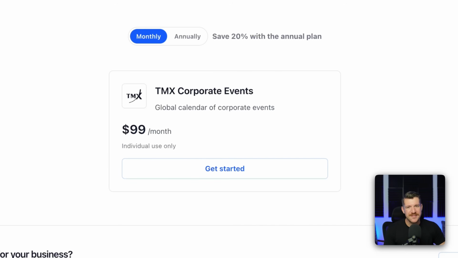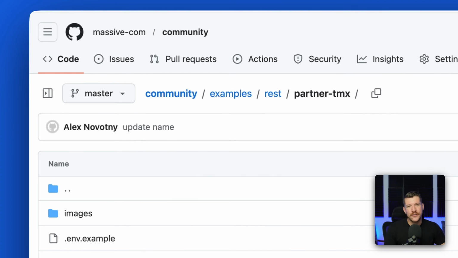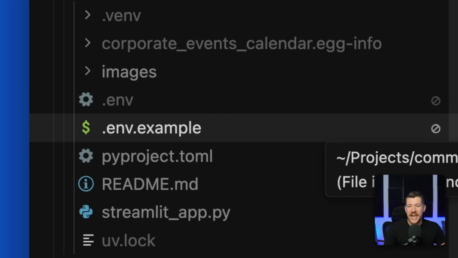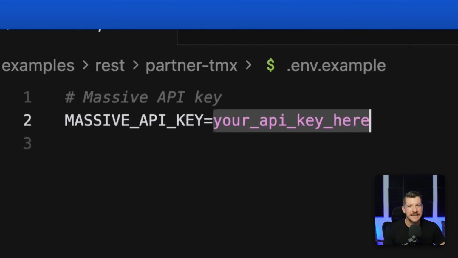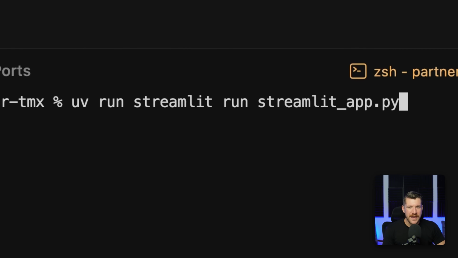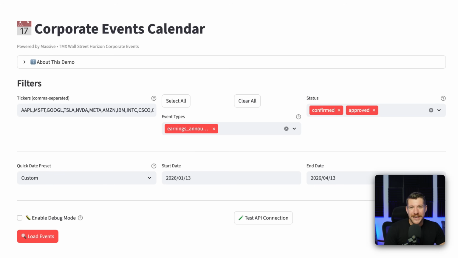It's a flexible subscription that starts at $99 a month, and to demonstrate its capabilities, I built a Streamlit calendar for you to check out. You can find the code for this demo over in Massive's community GitHub repo. I've already cloned it and opened it up in an IDE. I've also created a new env file, and I've pasted in my Massive API key. If I run this simple command, the calendar will open up in a new window.